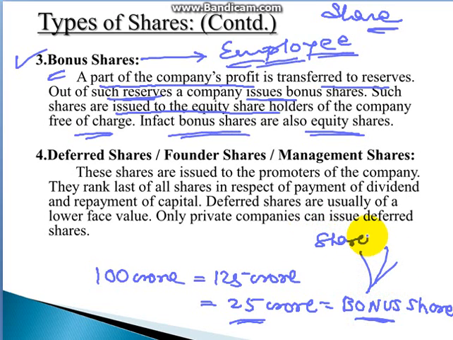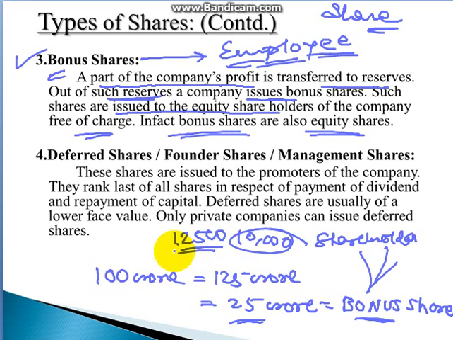For example, if I was having 10,000 shares, I will get bonus shares so that my total number of shares will be 12,500. So instead of giving money, they are giving shares. That is nothing but bonus shares, and many employees also get bonus shares.